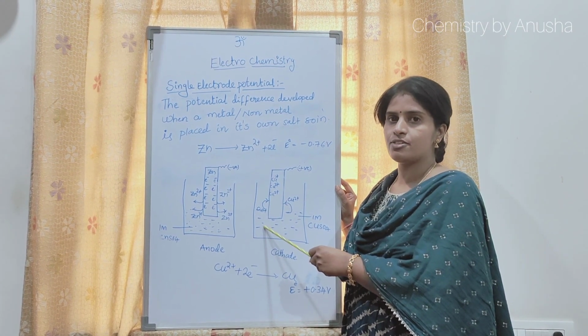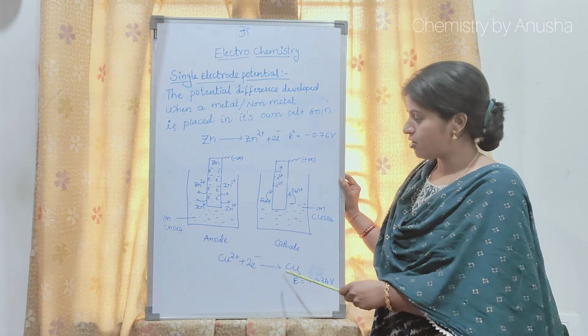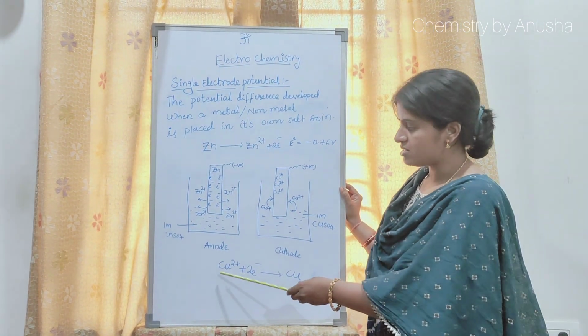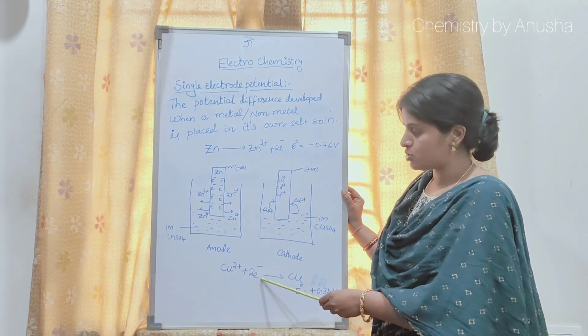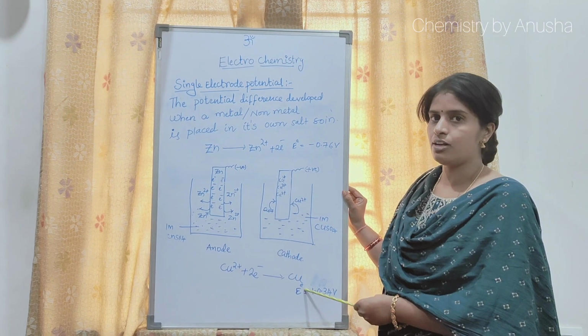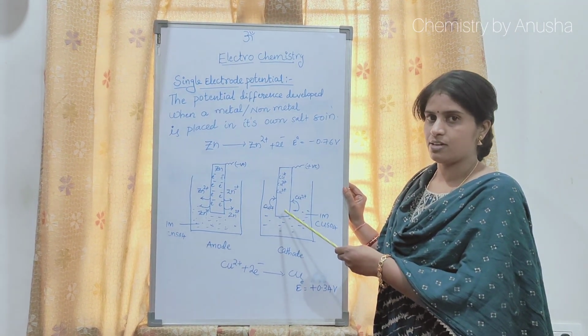That potential difference is known as reduction potential. The reduction potential of copper is 0.34 volts. What is the chemical change involved? Copper 2 plus plus 2e minus gives Cu, that is the reduction reaction. The potential developed is the reduction potential.